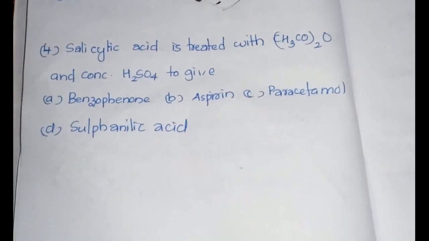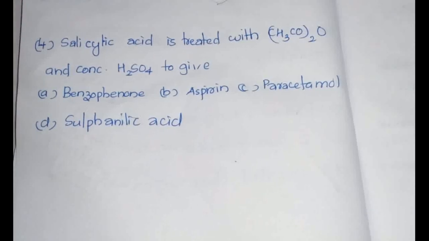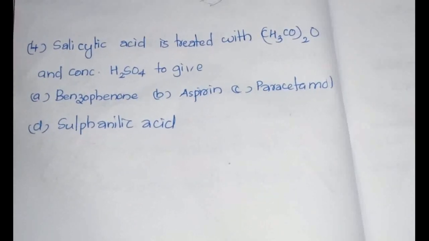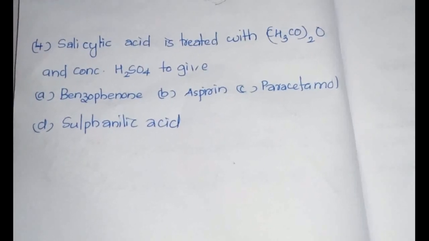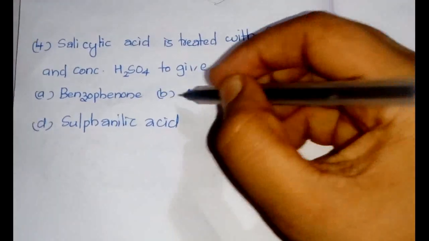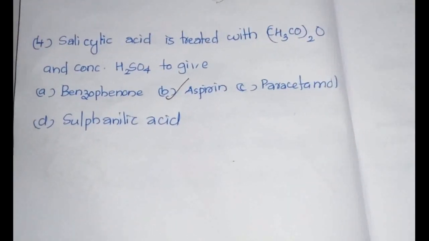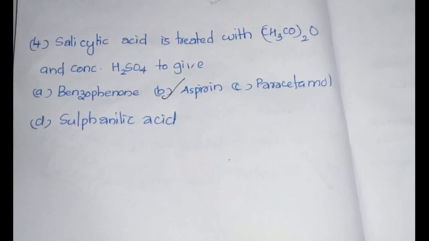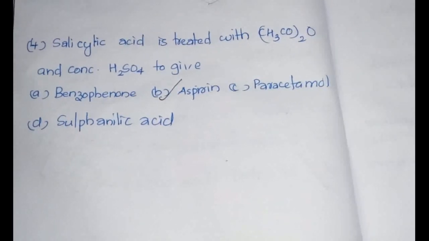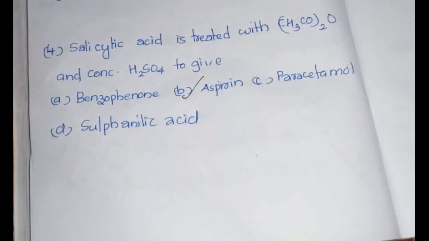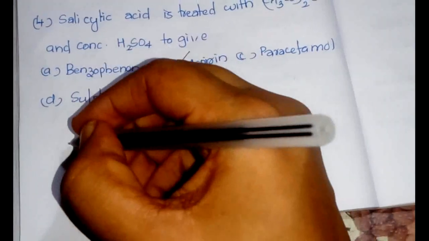Salicylic acid is treated with (CH3CO)2O and concentrated H2SO4 to give. This is an extremely important question because it has been repeated many times in many different examinations. Option B, aspirin, is the correct answer. Aspirin is prepared by the treatment of salicylic acid with acetic anhydride. Now let's see the equation for this particular question.